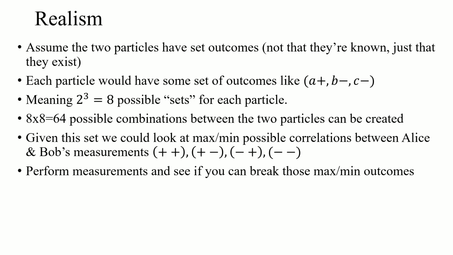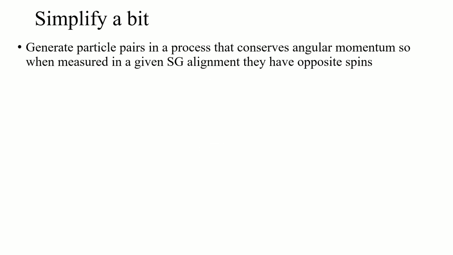And we have put hardly any assumptions into these explanations. All we've said is that things are local, nothing can travel faster than the speed of light, and that realism is a thing, and that these particles have these known outcomes, whether they are knowable by us or not, just that they exist beforehand. So it is testable.